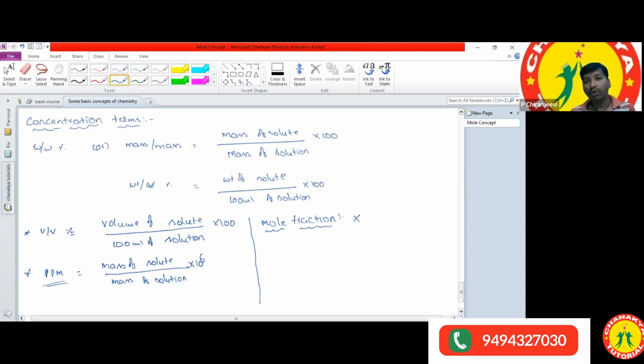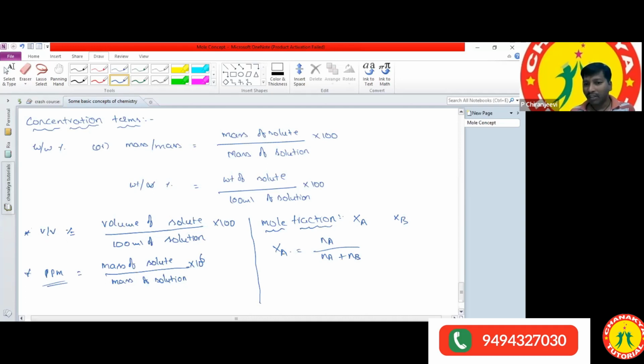Binary solution means the solution is containing two components. How many components are there in a solution? Two components. For example, we are considering xa and xb as the components. So how can we write the mole fraction of xa? xa is equal to the number of moles of one component by the total number of moles of components present in a solution. That means number of moles of the solute plus number of moles of the solvent.